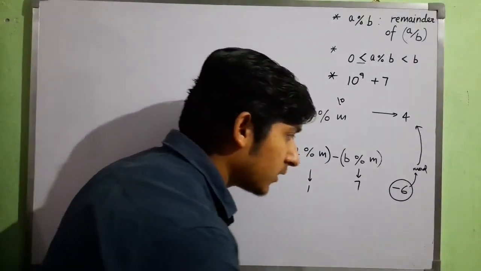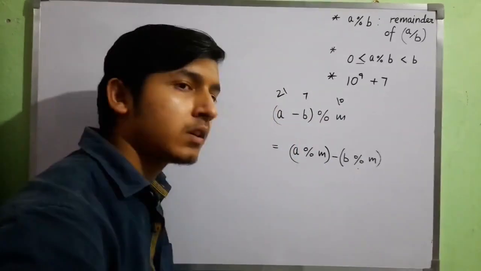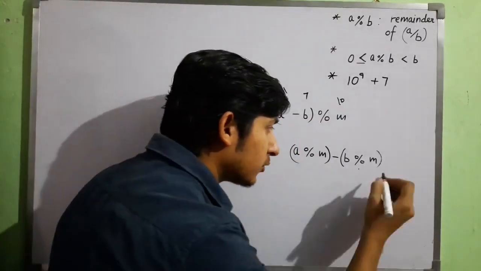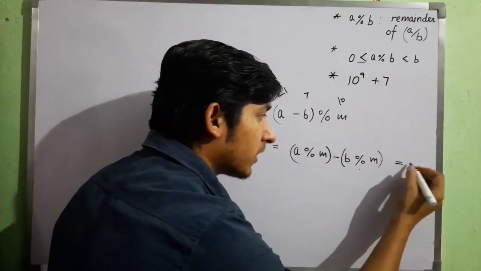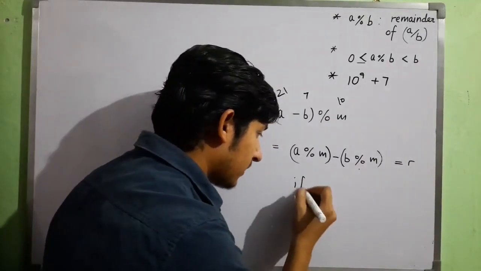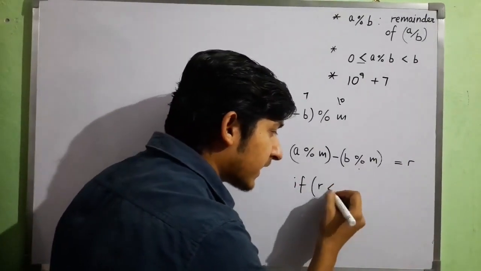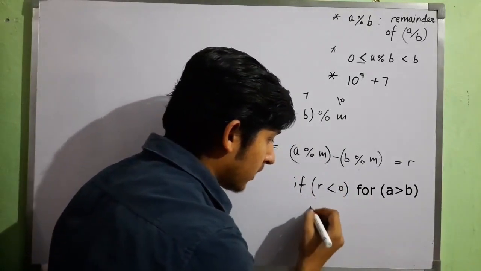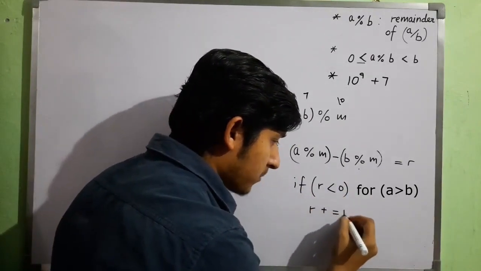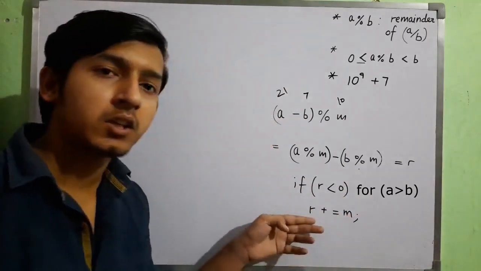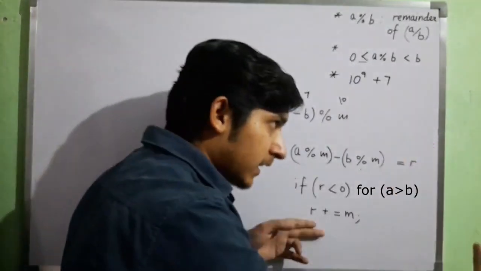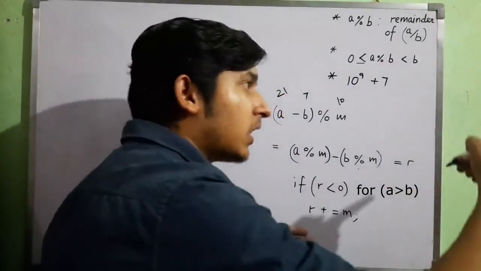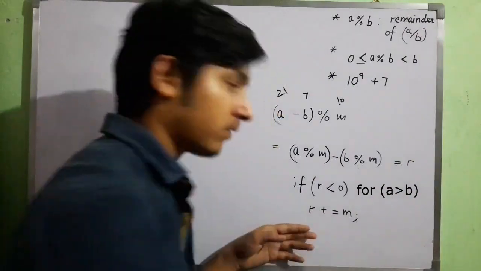So instead of writing this only, I'll store the result, and if the result is negative, then add m to the result. So it will take the negative value and store the actual positive result here.